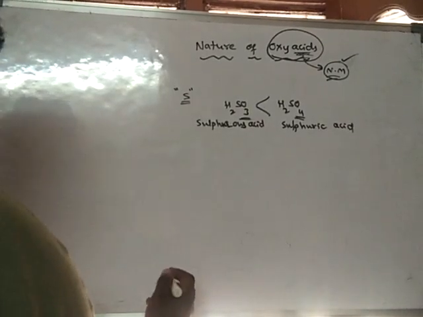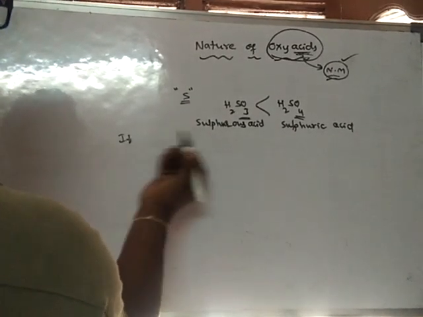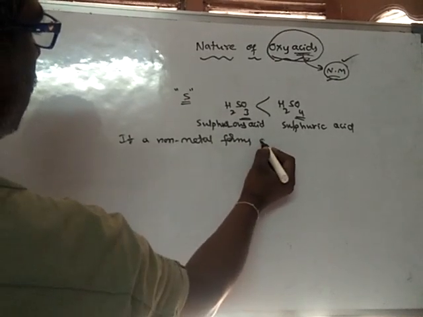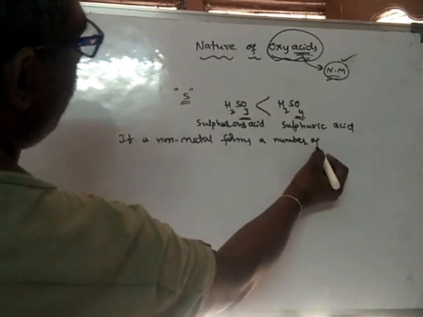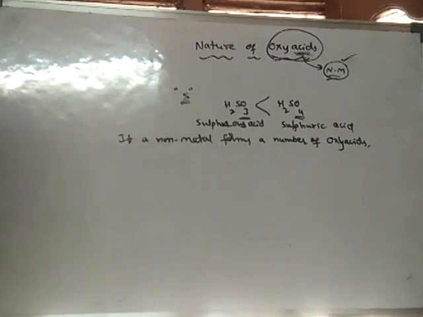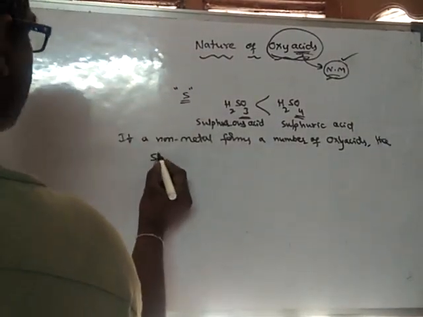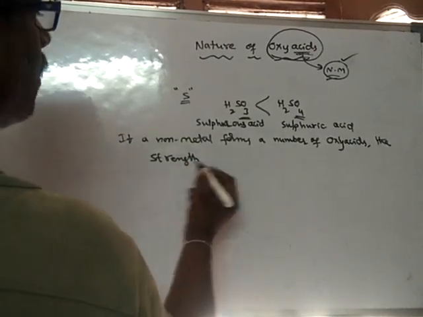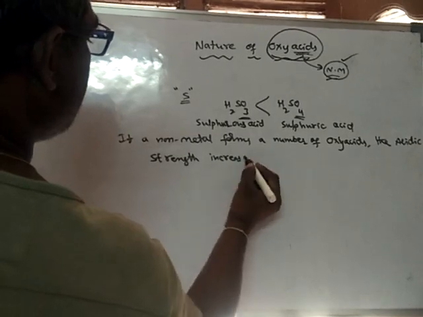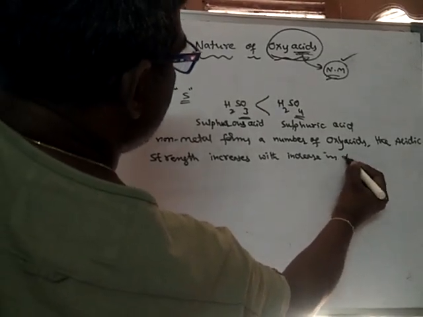That means if a non-metal forms a number of oxyacids, I'll write that statement: the strength of the acid, or the acidic strength, increases with increase in percentage of oxygen.